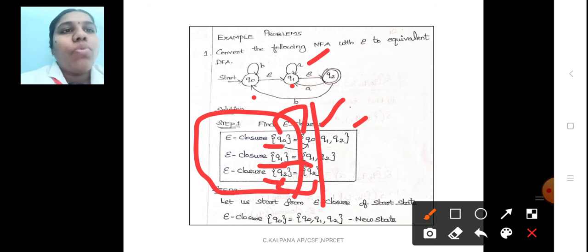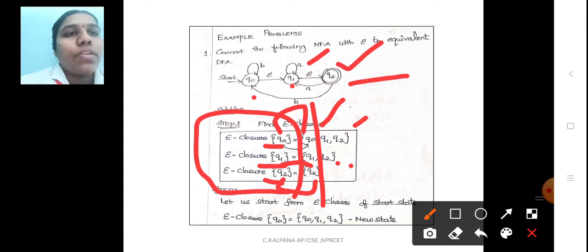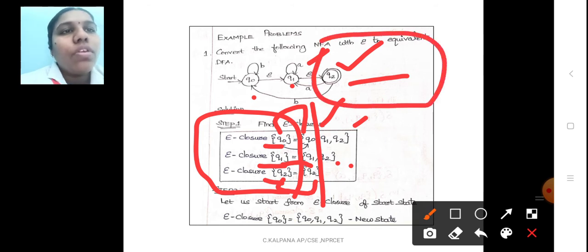Then find out Q1 comma epsilon. Is there any transition by using epsilon? Yes, we have only one transition, that is Q2. After Q2 we have no epsilon transition. Okay, then find out Q2 comma epsilon. Is there any input after Q2? There is no input, so the answer is Q2 alone.